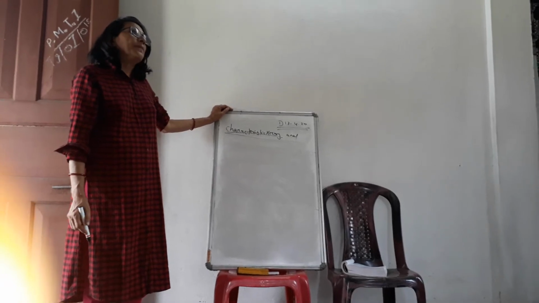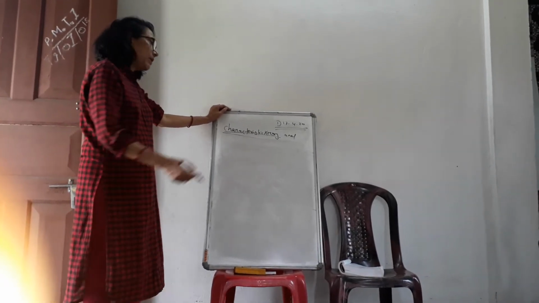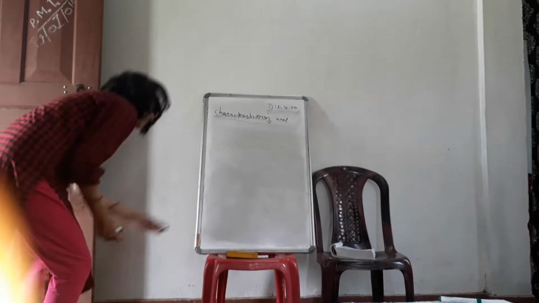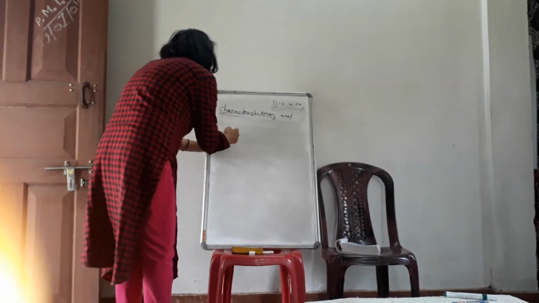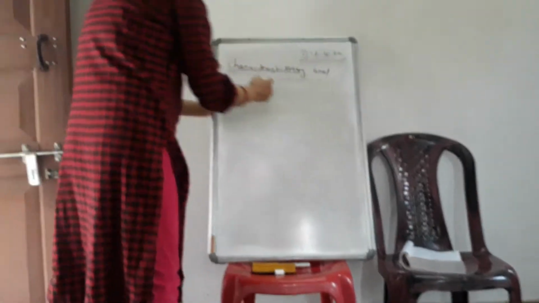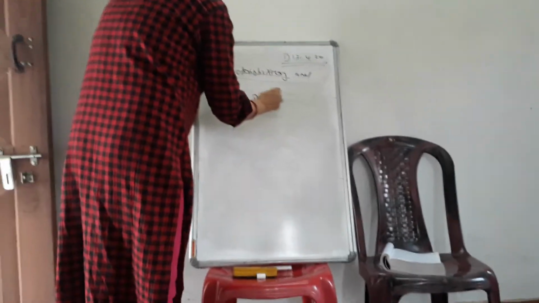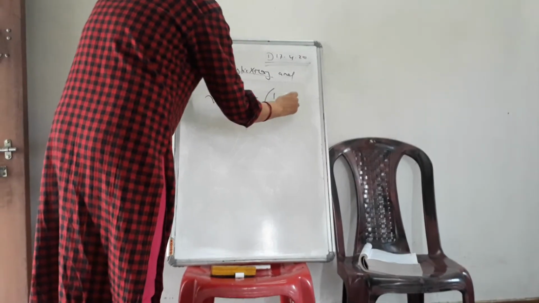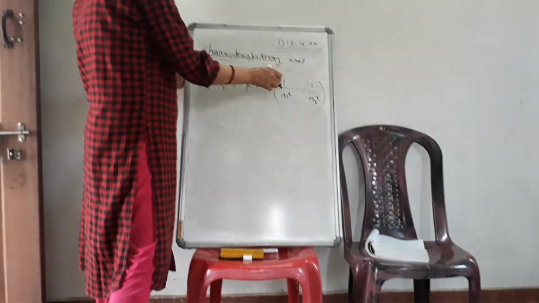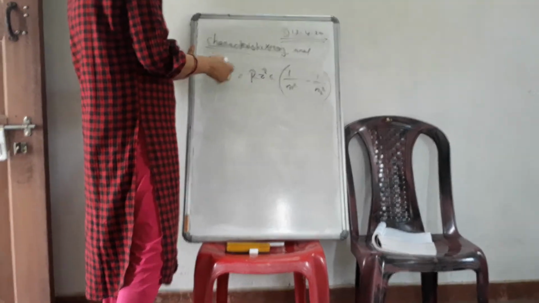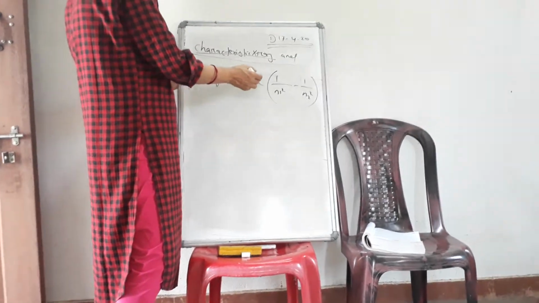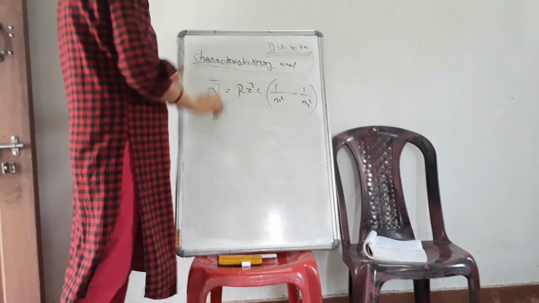Based on Bohr's theory we have the formula: nu bar is equal to R Z square C into (1 by N1 square minus 1 by N2 square). If the electron jumps from a higher orbit N2 to a lower orbit N1, this gives the frequency of the radiation. Here R is Rydberg's constant, C is the velocity of light, and Z is the atomic number.